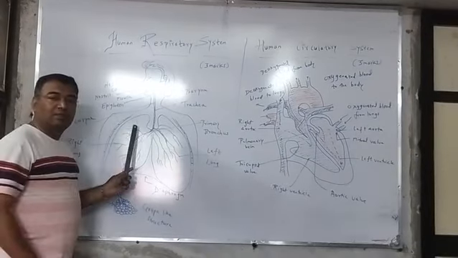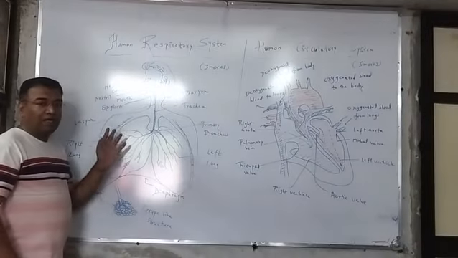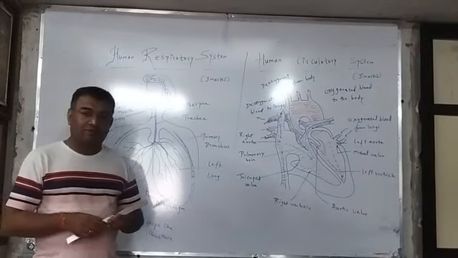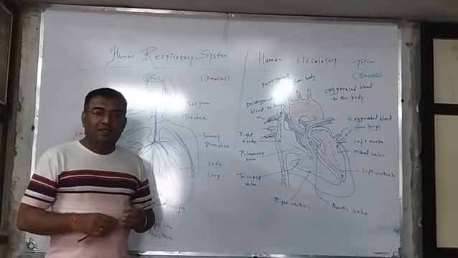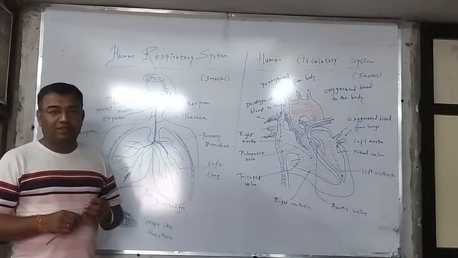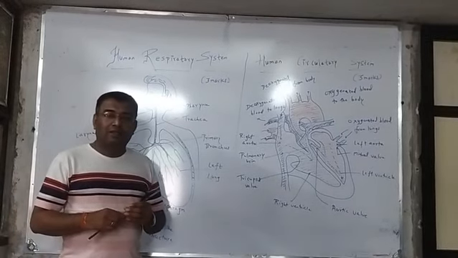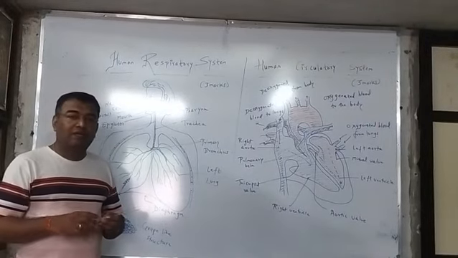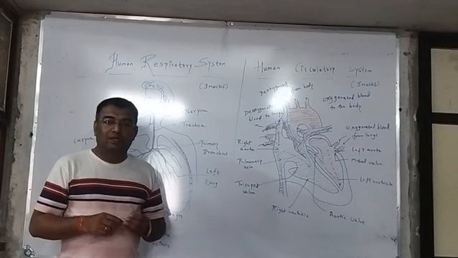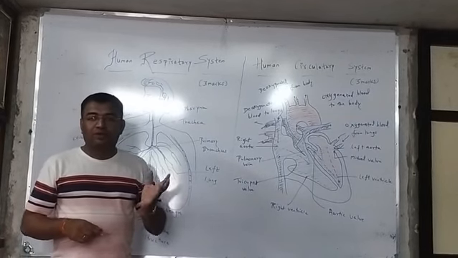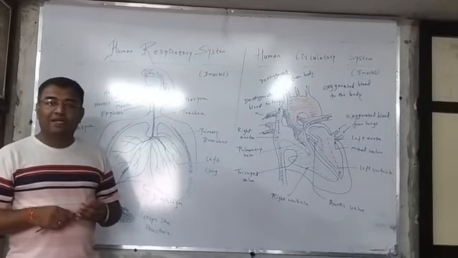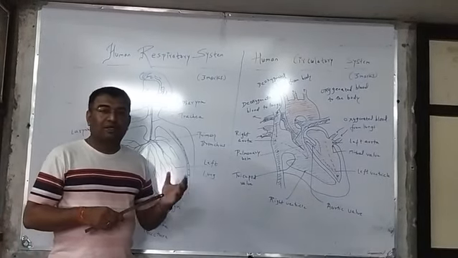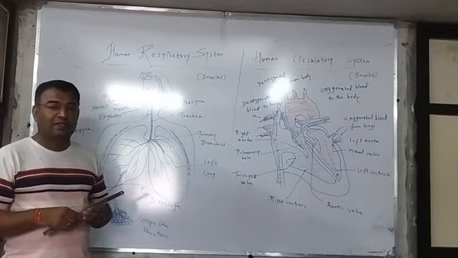Let us first discuss the human respiratory system. How do we respire? See, respiration is nothing but an energy-giving process. When humans respire, they consume oxygen from the air, and the oxygen is responsible for oxidizing the food which we consume. The food we consume is converted into glucose. When glucose combines with oxygen, it oxidizes and produces energy molecules along with carbon dioxide, which is a byproduct and excreted product.